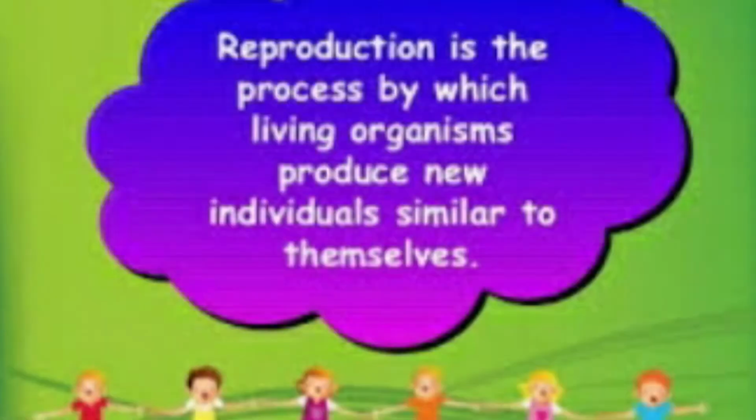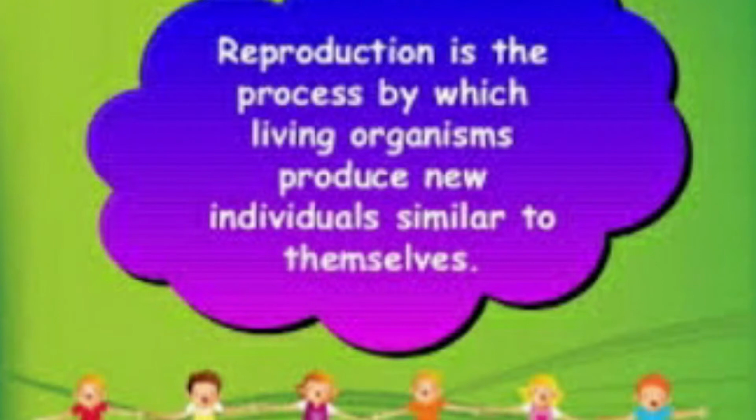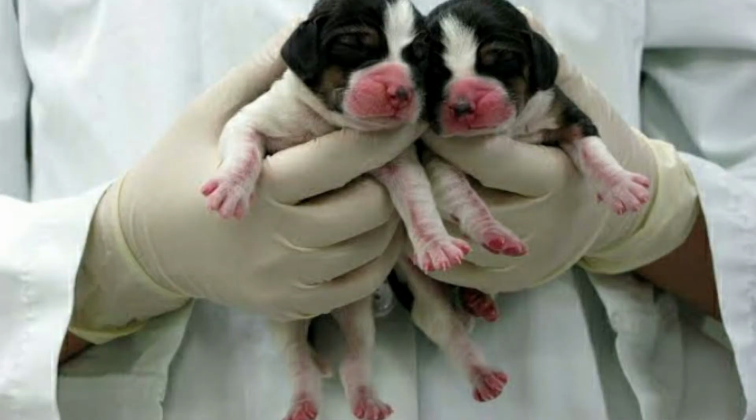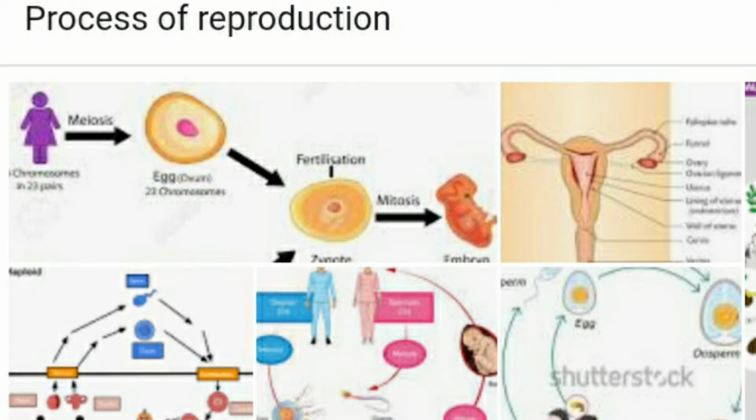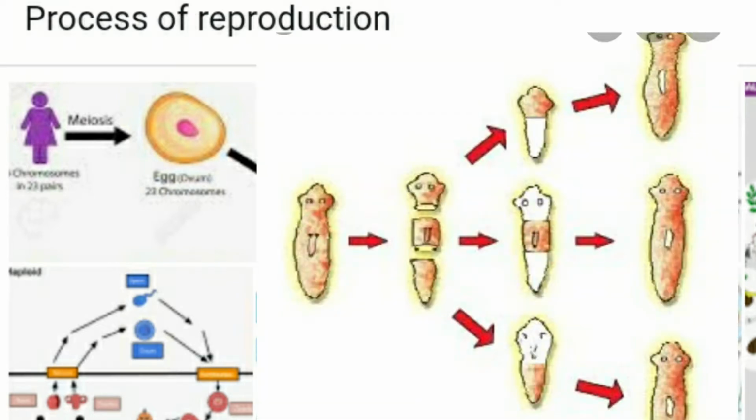You all know, children, what is reproduction? Reproduction is the process of giving birth to young ones of their own kind in order to continue their progeny. So this reproduction involves making copies of the blueprint of body design. Understood, children? This reproductive process involves making copies of the blueprints of body design.